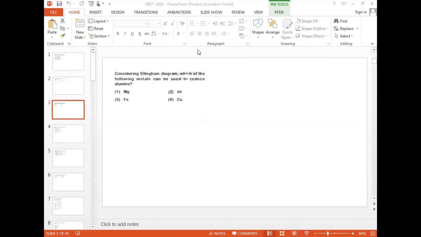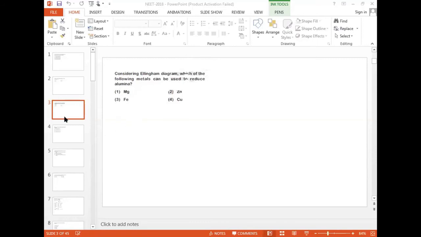Maybe suddenly we don't remember Ellingham diagram, but the metal which is more reactive than aluminum can reduce the alumina, correct? Alumina is nothing but Al2O3, but here if you see the reactivity series, the magnesium is in the top because of high reactivity. That is the reason straight away I go with magnesium. The magnesium is more reactive than aluminum. That is the reason it can reduce the alumina.